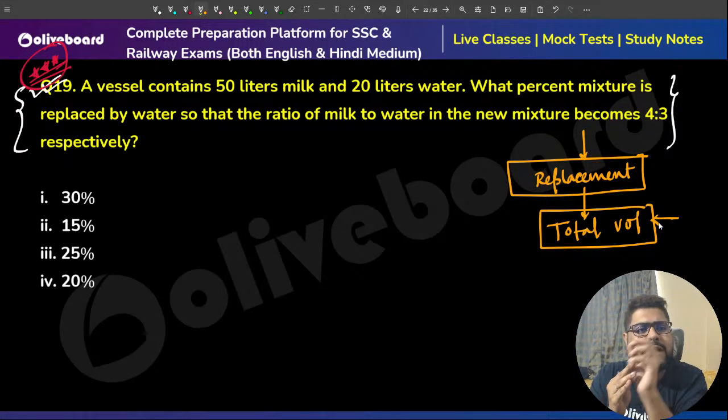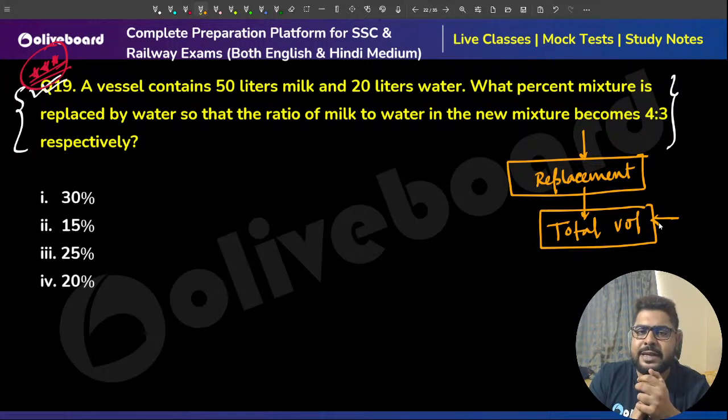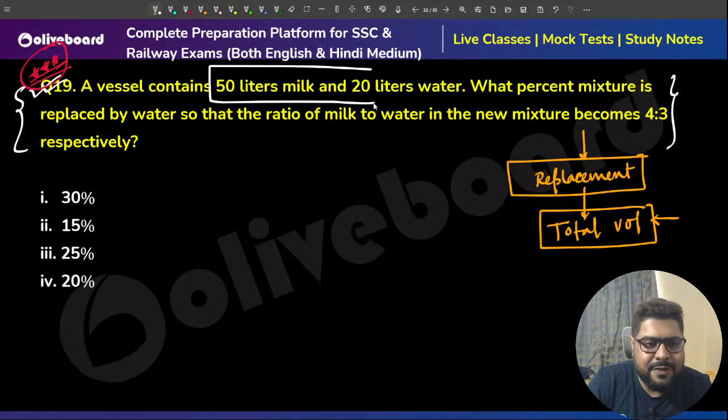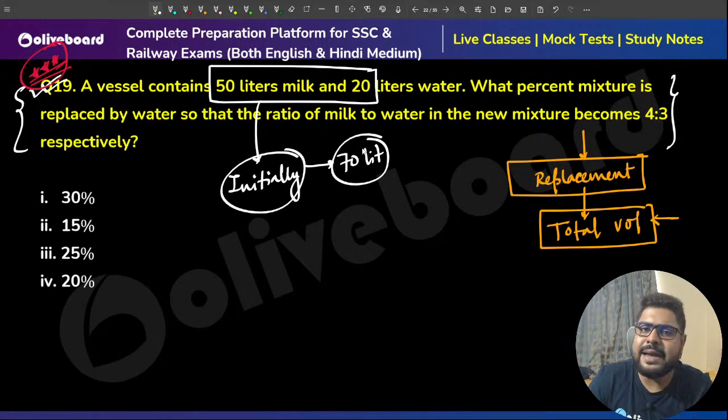No matter how many times you do replacement, it will always be the same. Initially there are 70 liters of mixture: 50 liters milk, 20 liters water. So finally also, after all the replacements, there will be 70 liters of solution.